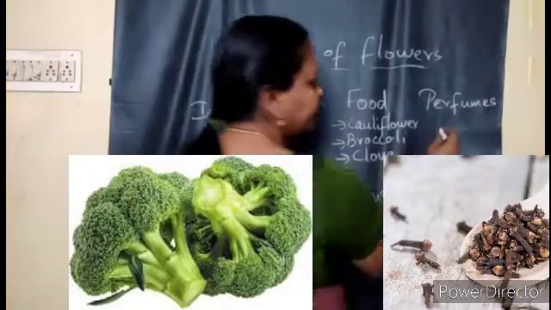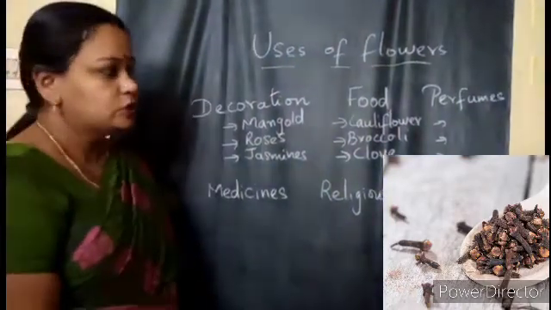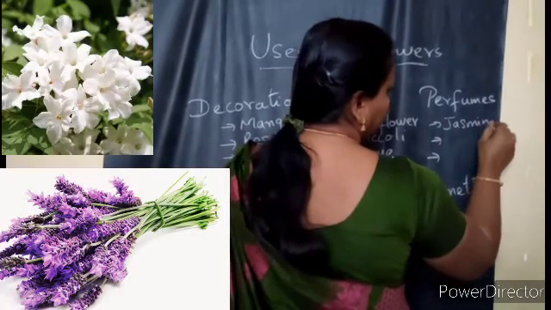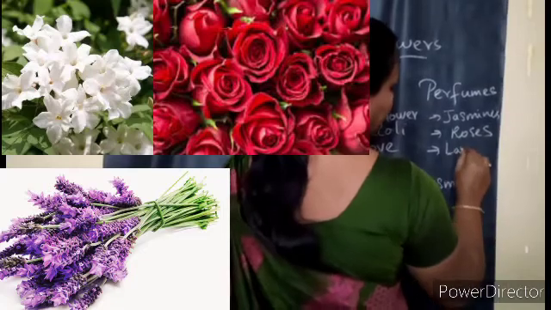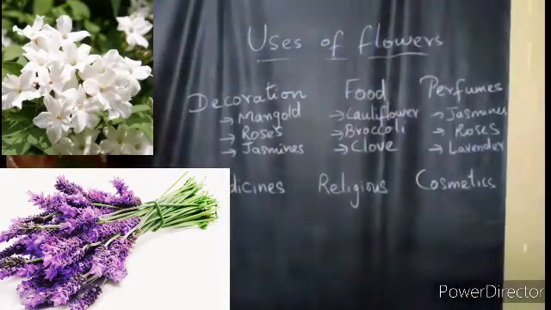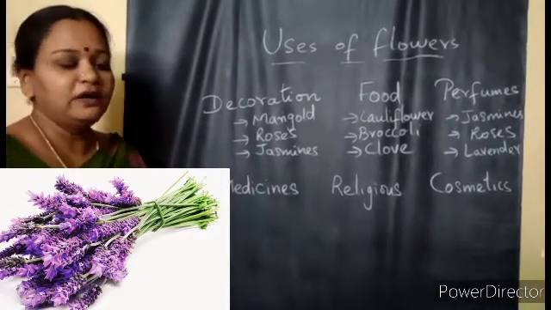And for making perfumes, flowers which have a very strong fragrance will be used. So automatically you know that jasmines and roses, and also there is a flower called lavender, purple color flowers. These flowers are used for making perfumes as they have very good and strong fragrance.